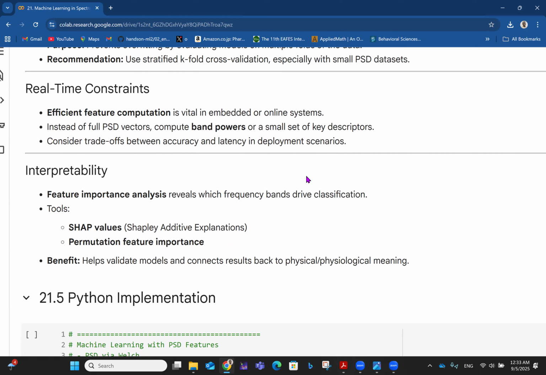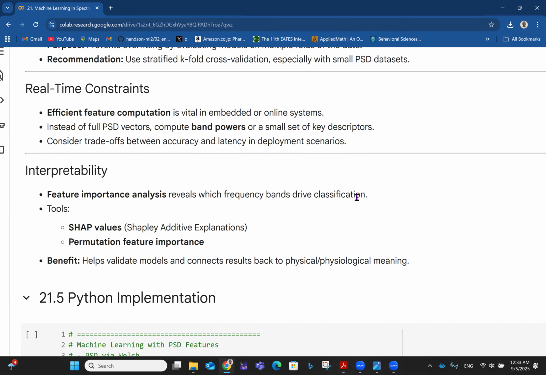Then talking about interpretability, we have feature importance analysis, which reveals which frequency bands drive classification. Of course, there are many variables driving the system, but some are dominant. If you want to select the most important features, and you eliminate the others, they don't really amount to much, right? That is why we do feature importance in machine learning and data science, if you like.